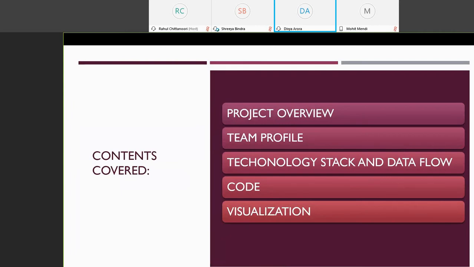Today, the team and I will be presenting on our social data mining techniques final image analysis assignment. The overview, team profile, technology that we're using, and data flow will be covered by myself, Divya Arora. Our code is divided into two parts, which is making the connection to SQL, web scraping, and image analysis, which will be explained by Rahul, Mohit, and Shrita. Last is the visualization on Tableau, which will be explained by Shreya.